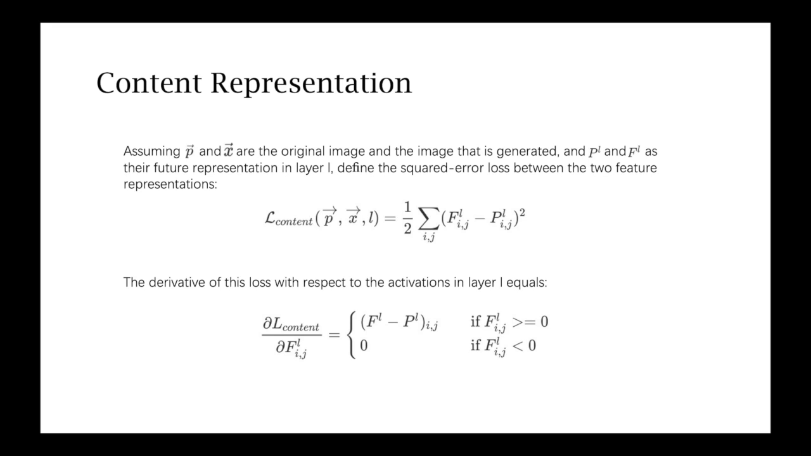We can define the squared error loss between the two feature representations, and also the derivative of this loss with respect to the activations in layer L, from which the gradient with respect to the image X hat can be computed using standard error backpropagation. Thus, we can change the initially random image X hat until it generates the same response in a certain layer of the convolutional neural network as the original image P hat. Then, we implement this calculation with the function below.